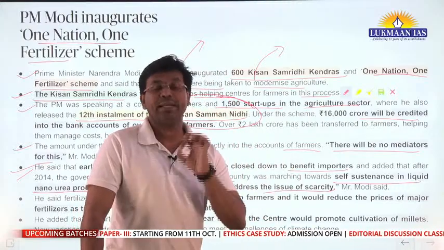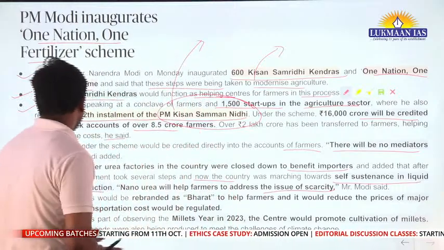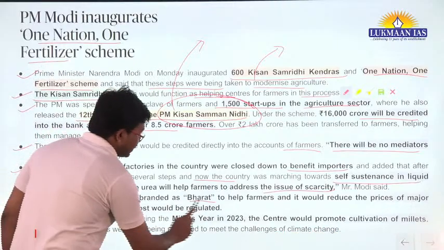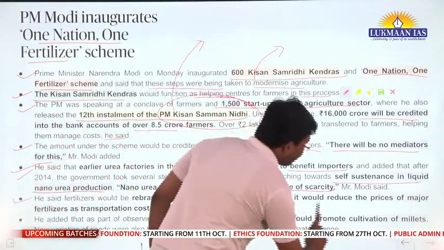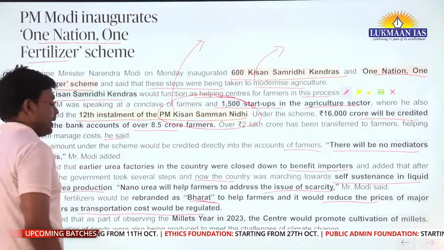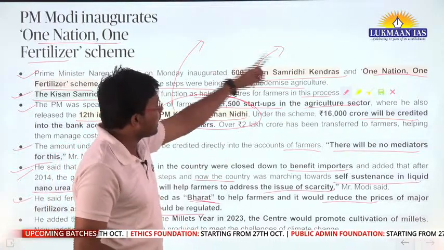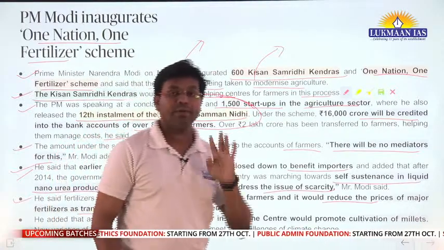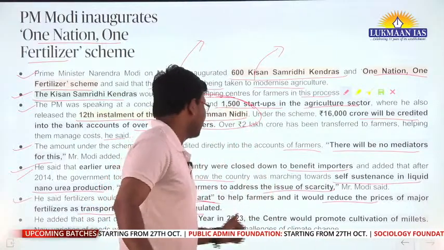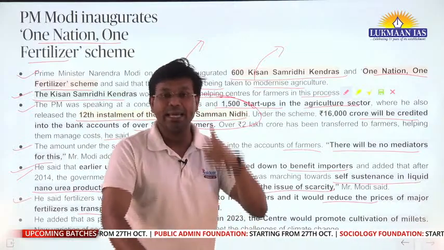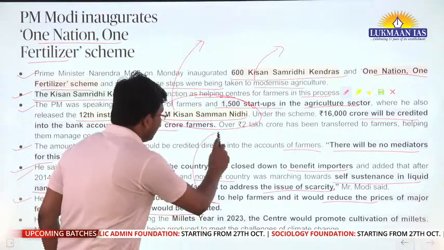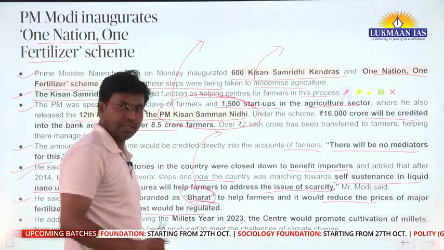And so the Prime Minister of India has also highlighted the importance of nano urea. He said fertilizers would be rebranded as Bharat to help farmers, and it would reduce the prices of major fertilizers as transportation cost would be regulated. Under the one nation one fertilizer scheme, the Government of India is doing multiple things. One thing is helping farmers to get nano urea. The second thing is they are rebranding the urea brand. They are naming the newly launched urea brand as Bharat, okay, Bharat.